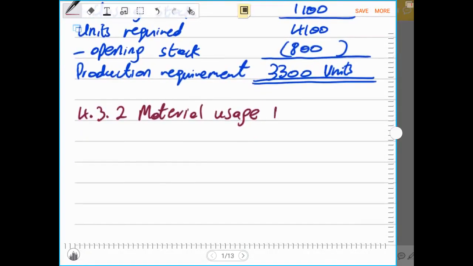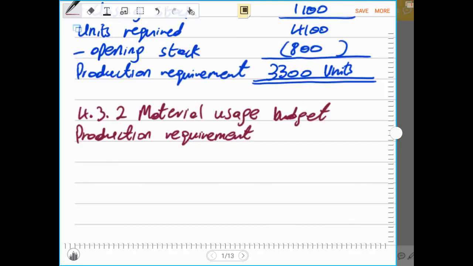This budget starts with production requirement, and we are already given that we must assume 8,500 as our production requirement.